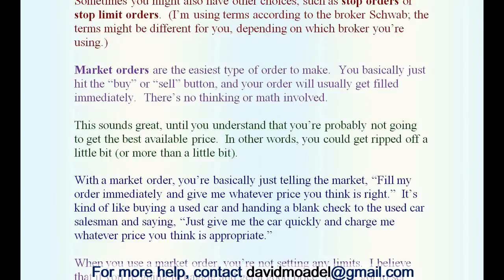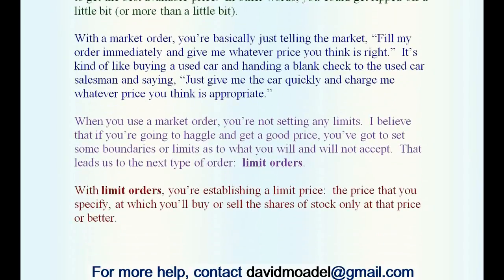This sounds great until you understand that you're probably not going to get the best available price. In other words, you could get ripped off a little bit, or more than a little bit. With a market order, you're basically just telling the market, fill my order immediately and give me whatever price you think is right. It's kind of like buying a used car and just handing a blank check to the used car salesman and saying, just give me the car quickly and charge me whatever price you think is appropriate.